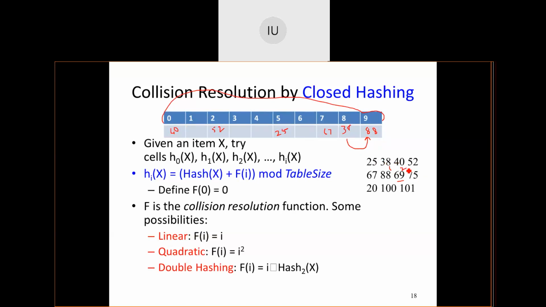But even though I had 2 collisions, 69 got its position. I didn't throw away that element. Data throwing away, just imagine your phone number getting deleted because of space unavailability. You cannot deny any data just because of the space constraint. You have to make sure that the data is stored somewhere.